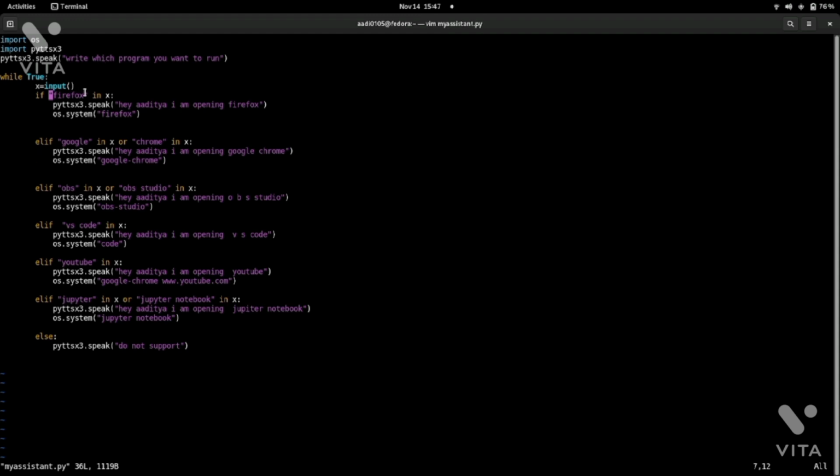So see, if it finds Firefox in my code, then what does it do? It speaks first, hey Aditya, I am opening Firefox. Then by using os.system, it launches my Firefox. So this is the way my program is running. So this is a small, basic level project. If none of the keywords match, then the else condition runs and it says do not support. So I am going to show how it says do not support.